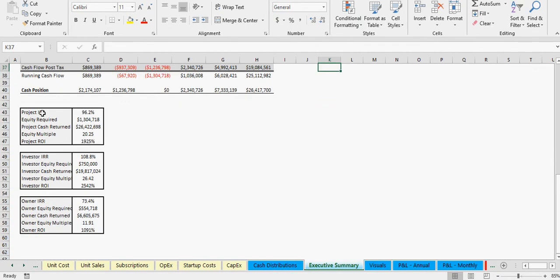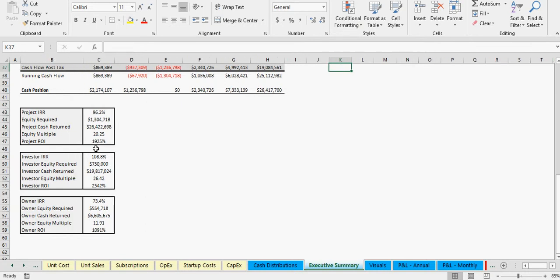You've also got your summary here. So this is a project IRR, the investor IRR, owner IRR. We went over that, but I've also added a return multiple. This is just the amount of money returned versus the invested amount. If it's ever below 1, that means you didn't get back as much as you invested. It's over the whole life of the project, and you can see that for the investor and the owner.